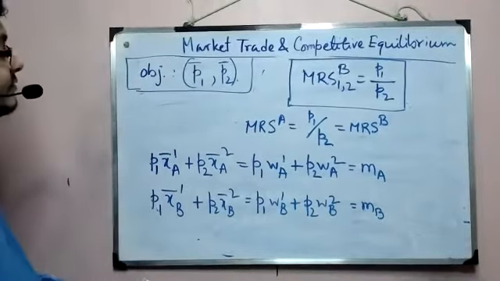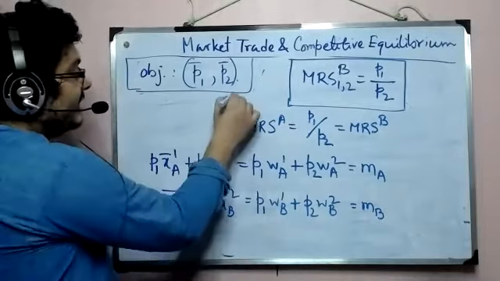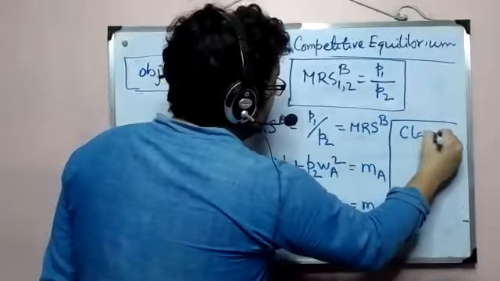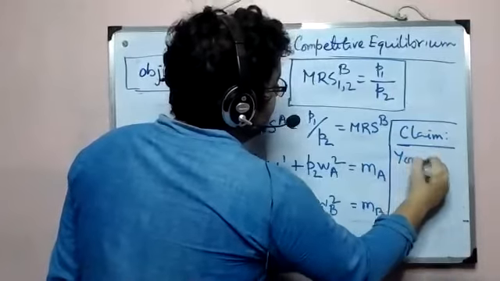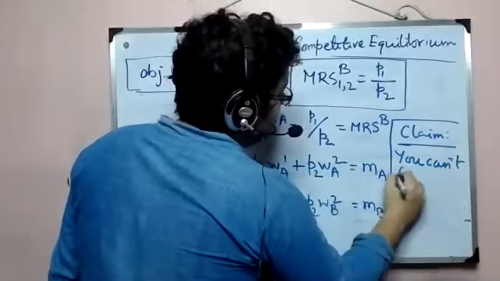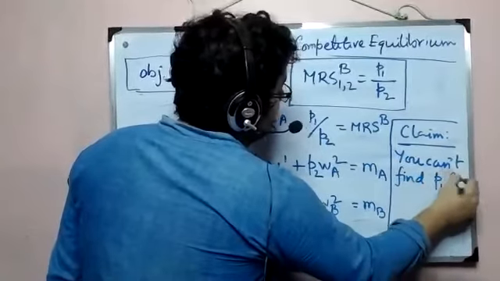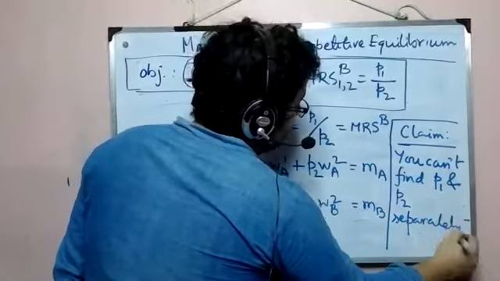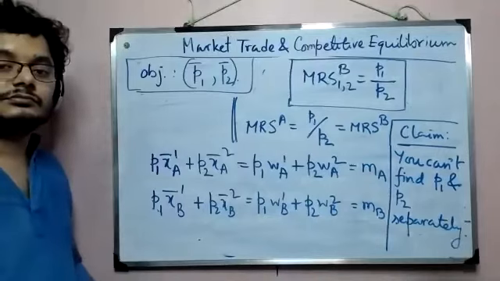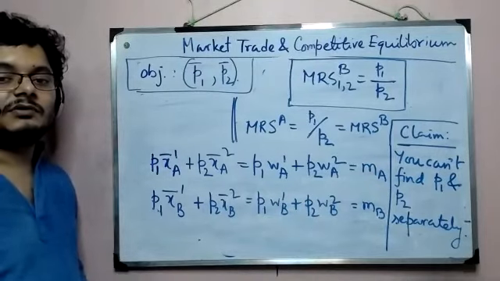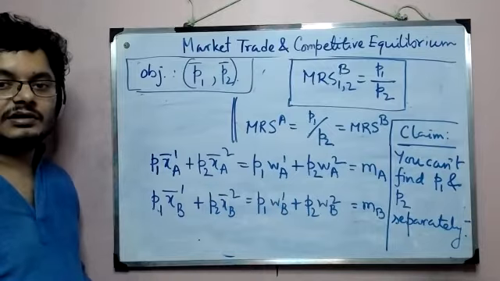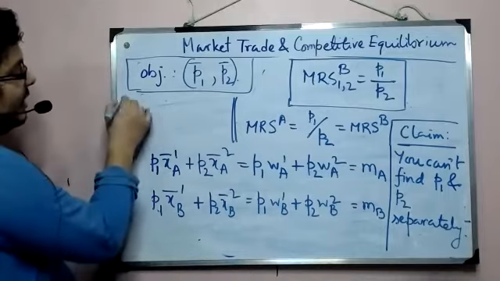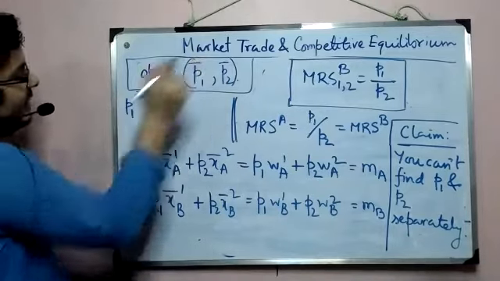Now, before going further, we are going to make a claim. And the claim goes like this. You can't find P1 and P2 separately. That is something that you cannot do. Okay, so you cannot find P1 and P2 separately. And why is that? That is very simple to show. Let's say I have an equilibrium of P1 bar and P2 bar.